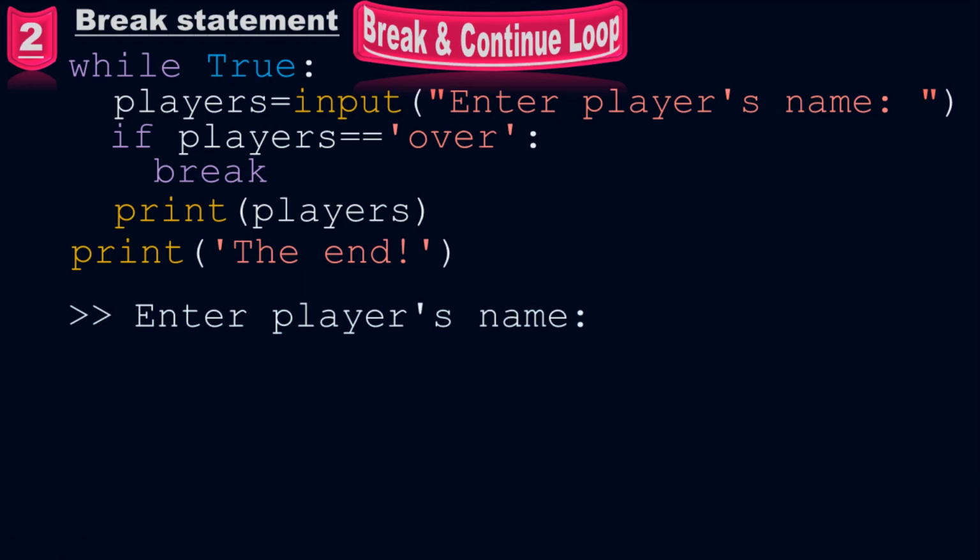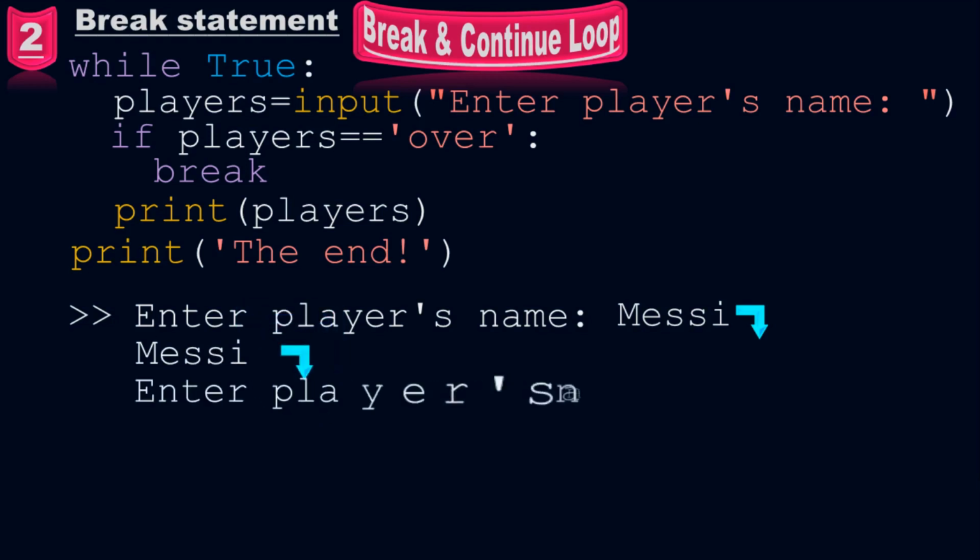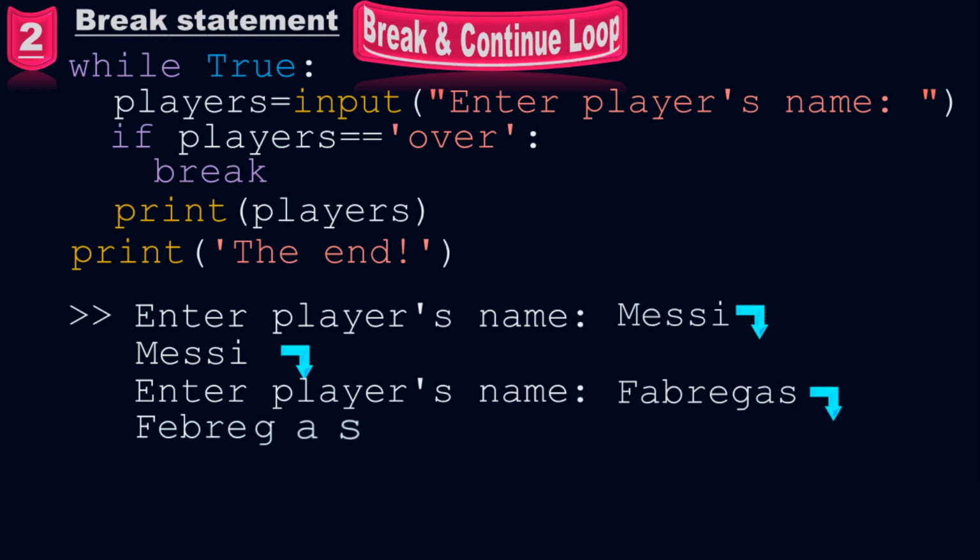Just simply enter any name of the player. Type Messi and then press the enter button. Messi will be printed here. And then again press the enter button. Again the input line will come, which is "Enter player's name". Enter any player name like Fabregas. Press the enter button, Fabregas will be printed here. Again press the enter button.